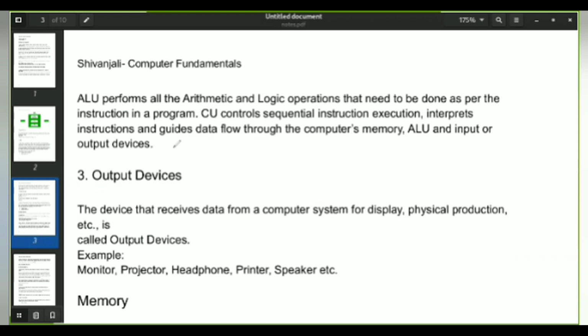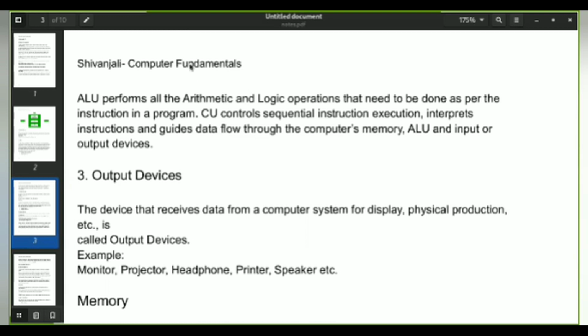If you recall the definition of an input device, it is used to send the signal data to the computer, and exactly the same takes place in the output device. An output device receives the data from the computer system and then displays it as physical production.